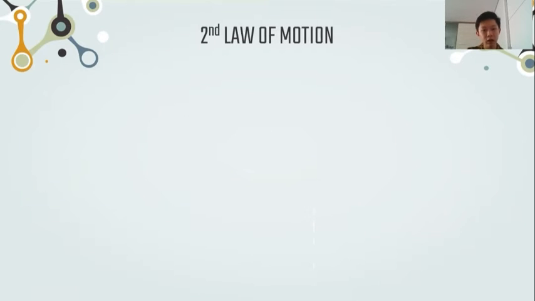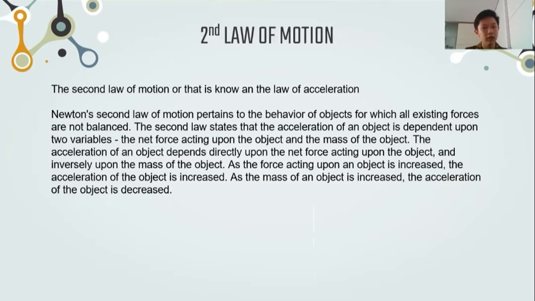Next, the second law of motion, known as the law of acceleration. Newton's second law of motion pertains to the behavior of objects for which all existing forces are not balanced. The second law states that the acceleration of an object is dependent upon 2 variables: the net force acting upon the object and the mass of the object.